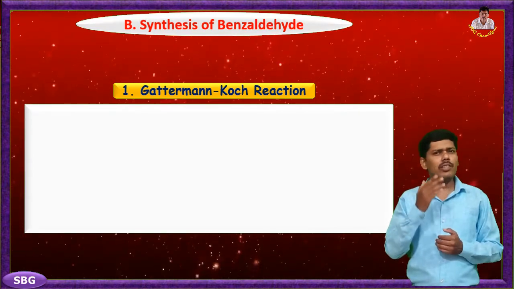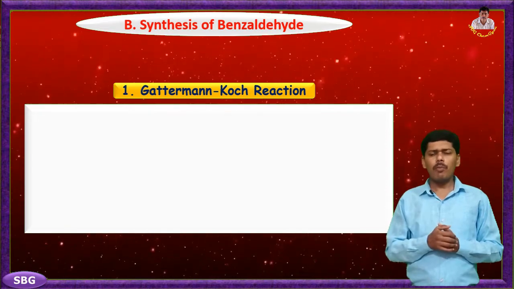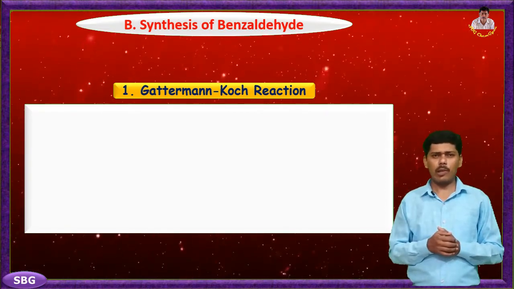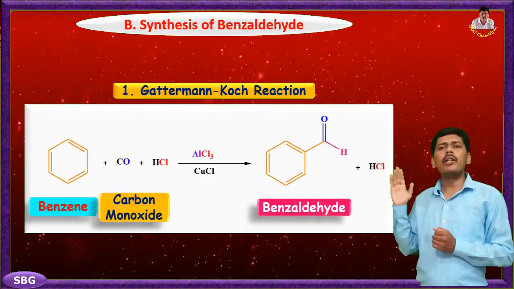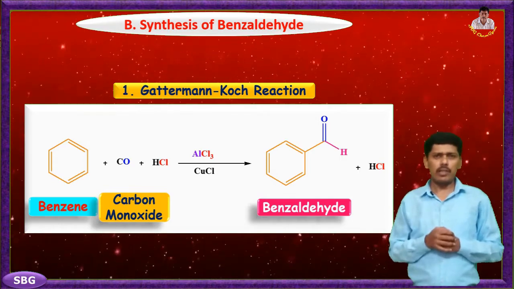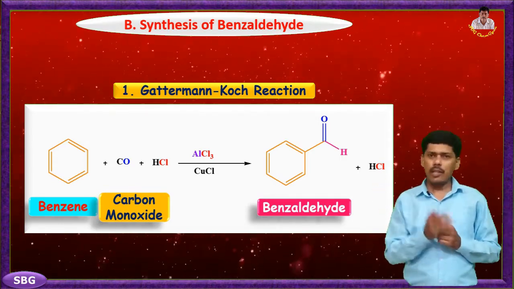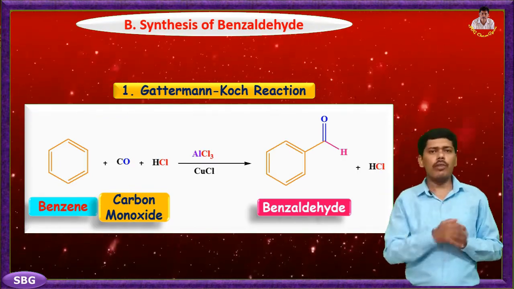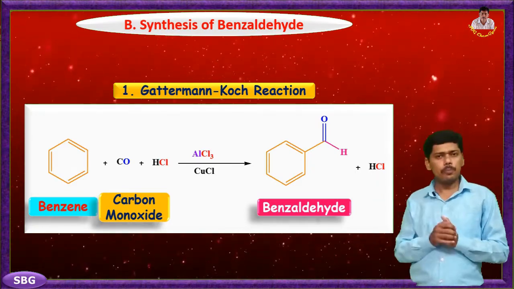Now we start with the first synthetic method for the synthesis of benzaldehyde, by formylation of benzene. This reaction is also known as the Gattermann-Koch reaction. In this reaction, a mixture of carbon monoxide and hydrochloric acid gas is passed through an ethereal solution of benzene containing aluminum chloride and a small amount of cuprous chloride. This gives our product, benzaldehyde.